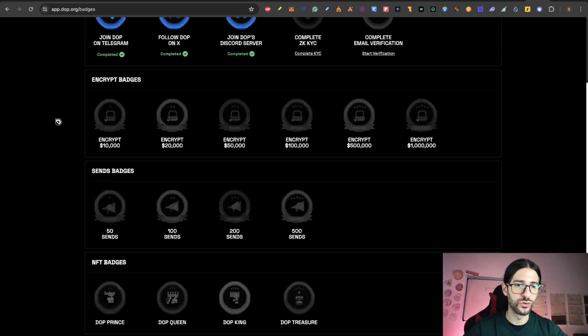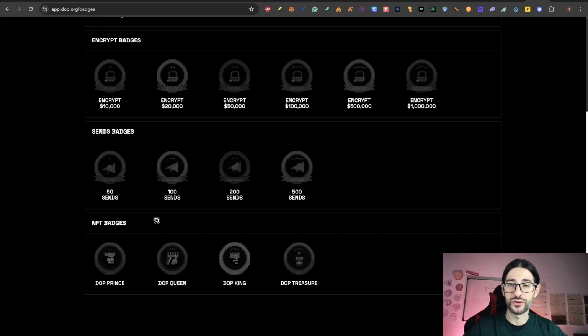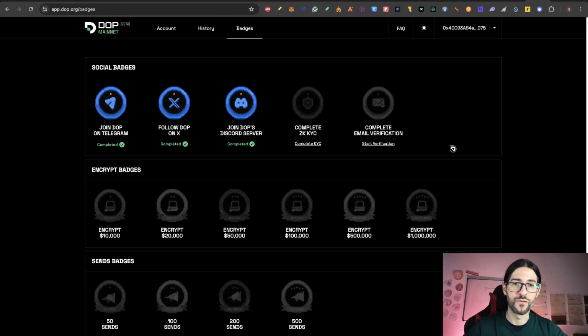Other badges that you can do are related to how much you encrypt and how much you send. Above $1,000 in value you will be able to get this badge, and if you send 50 times or more you will be able to get this one. And because of the multipliers of the NFT campaign Road to the Mainnet, you will be able to get one of those badges that give you a percentage of bonus on your points for this airdrop.